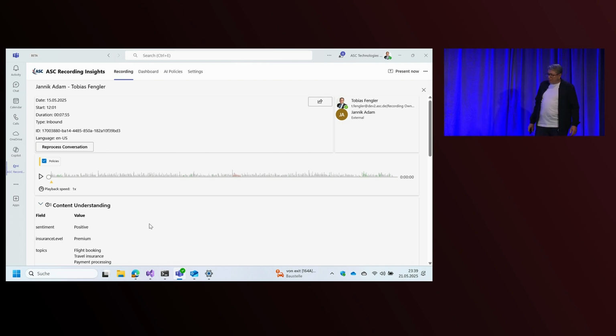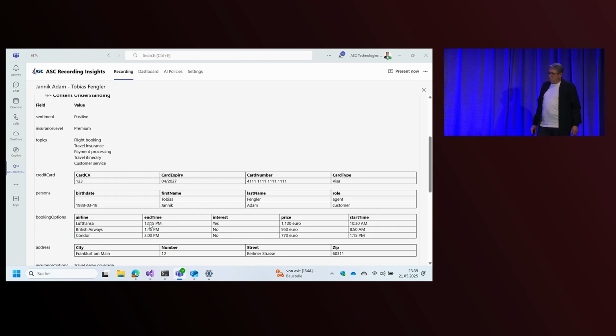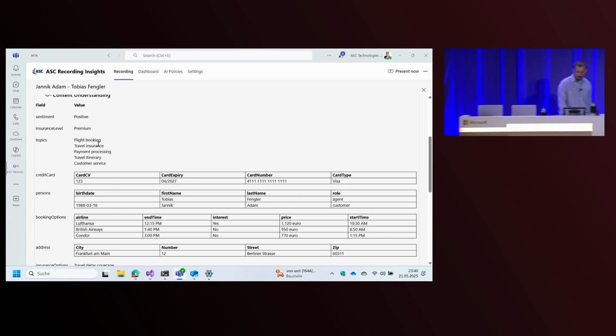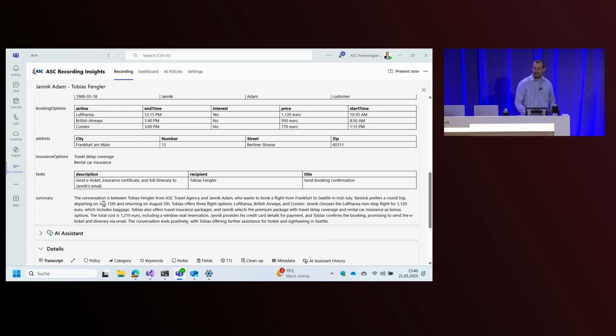Yeah, so now let's have a look what content understanding is actually able to extract from this conversation. So we can also see a lot of fields here that we have extracted with content understanding. I want to group these into 3 areas. The first area is something like the sentiment, topics that were handled during the conversation, and a compact summary of the entire conversation, which is very useful to get back into use cases, maybe if the customer calls again, or if you're a supervisor who has to look into this conversation.